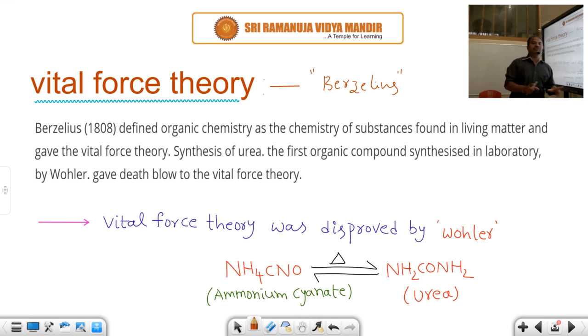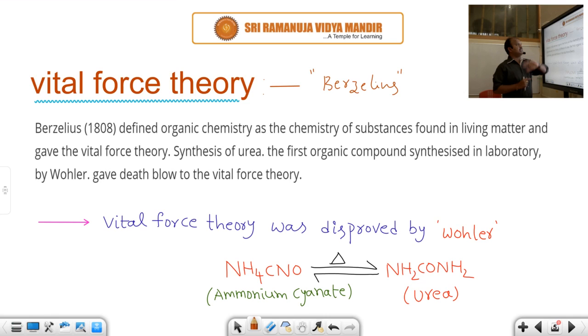Vital force theory can also explain that organic compounds could not be prepared in the laboratory. It is not possible to prepare them in the laboratory. Organic compounds occur naturally because some vital forces are present in them. This is said by Berzelius according to vital force theory. Vital forces means some type of attraction forces are present in them. This theory was disproved by the scientist Höhler.